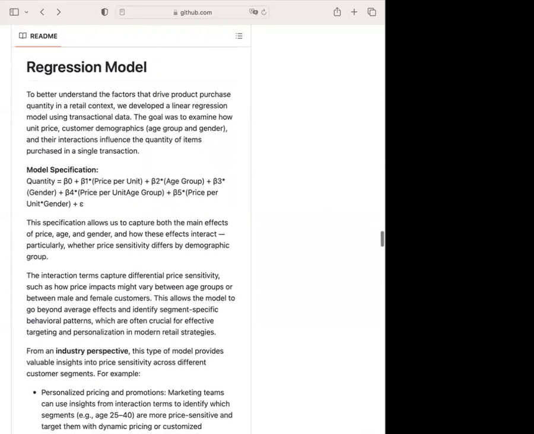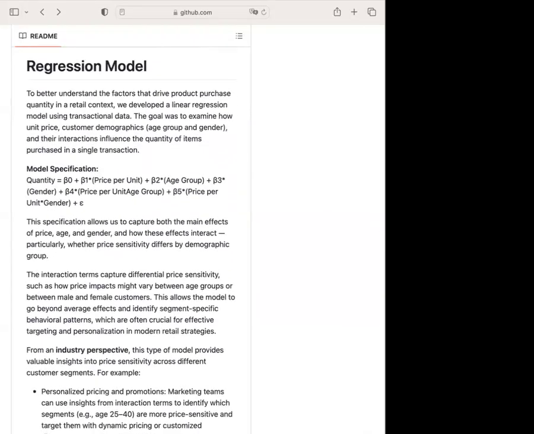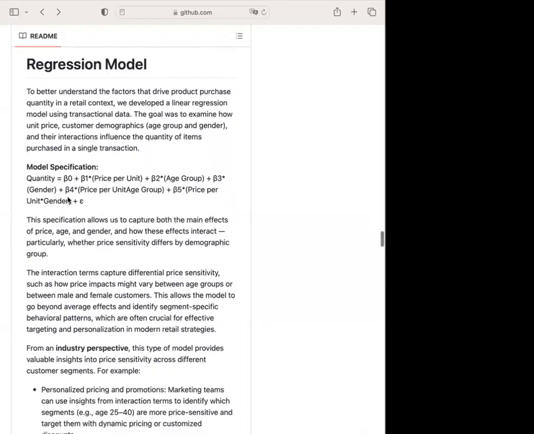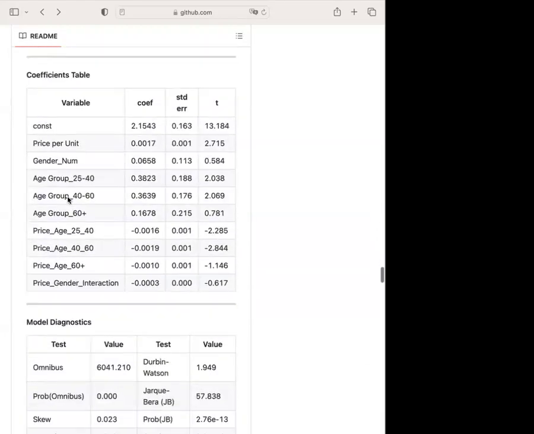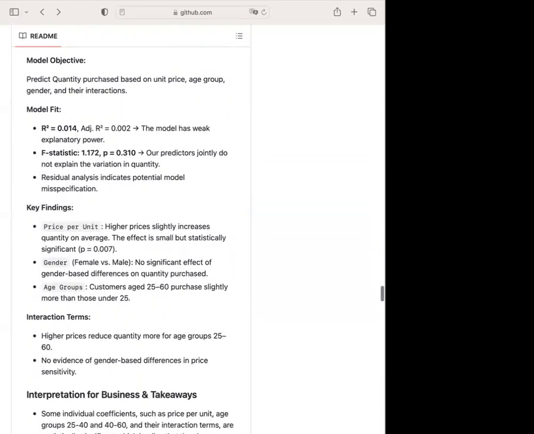So for the regression model, we built a linear regression model to understand how unit price, age group, gender, and their interactions affect quantity purchased. So this is the model that we used. For a key finding here, we found that price per unit had a small but statistically significant positive effect on quantity, and gender had no meaningful impact on quantity.